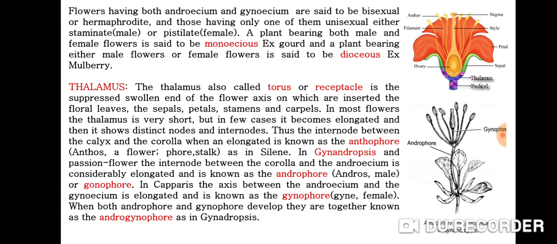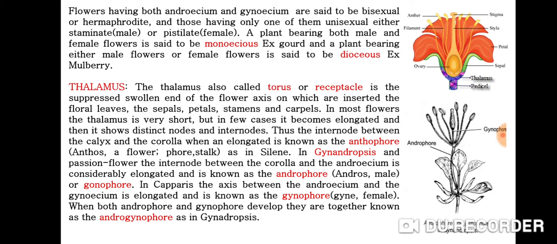Flowers having both androecium and gynoecium are said to be bisexual or hermaphrodite, and those having only one of them, unisexual, either staminate, that is male, or pistillate, female. A plant bearing both male and female flowers is said to be monoecious, example, gourd. And a plant bearing either male flowers or female flowers is said to be dioecious, example, mulberry. Then we discuss about thalamus.